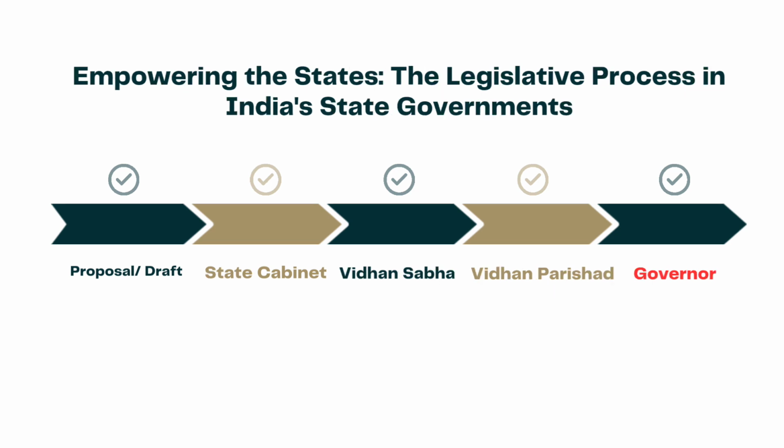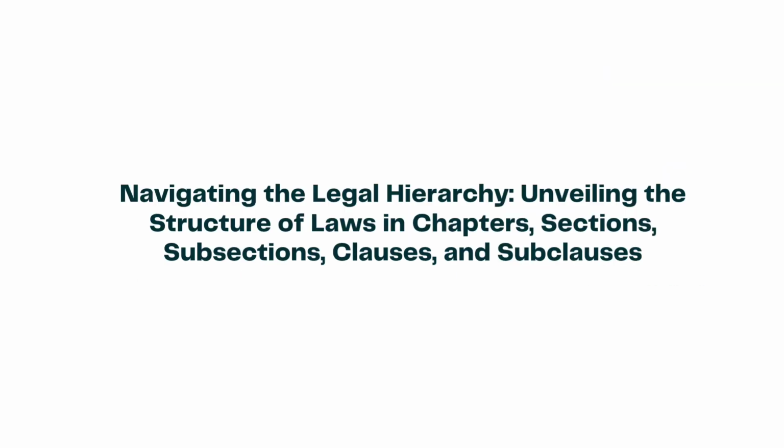The process for making laws in the state governments was similar. When a state government wanted to make a new law, they would also go through a process. They would identify the need for the law, prepare a draft, get it approved by the state cabinet, and then present it to the state legislative assembly for discussion and voting. If the majority of the members agreed, it would be sent to the governor for signing, and it would become a law that applied to that state.